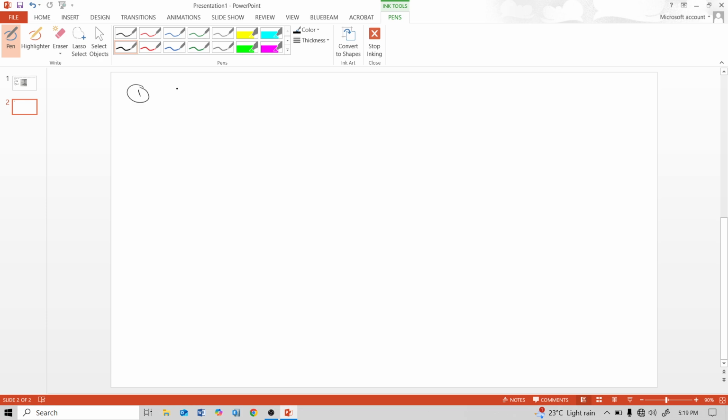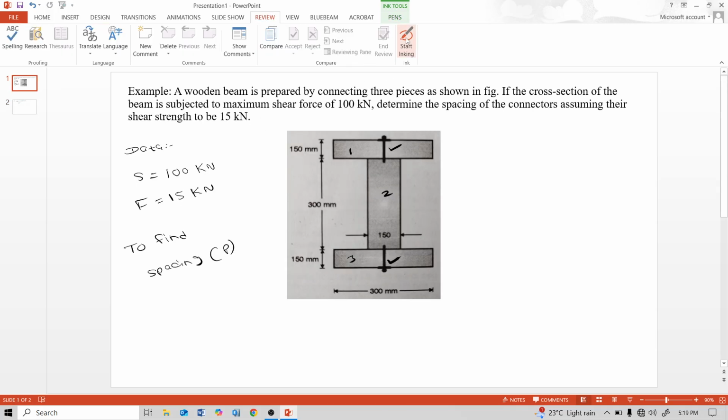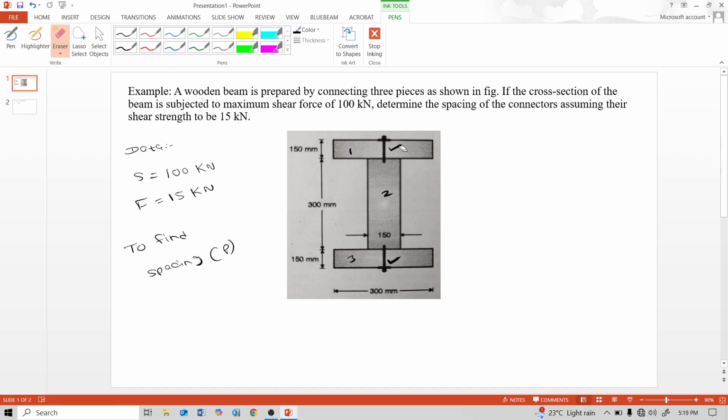First step, moment of inertia, denoted as I. See, this I section is symmetric about the x axis and y axis.